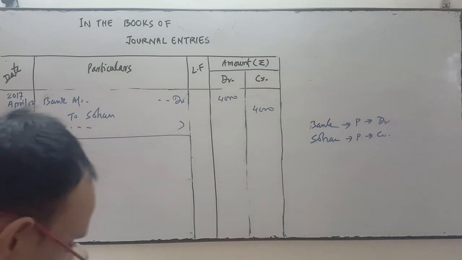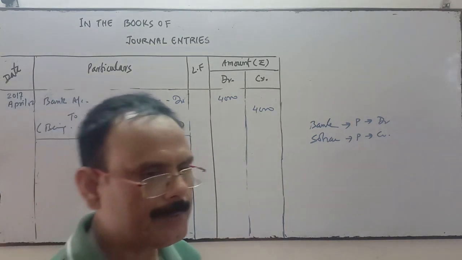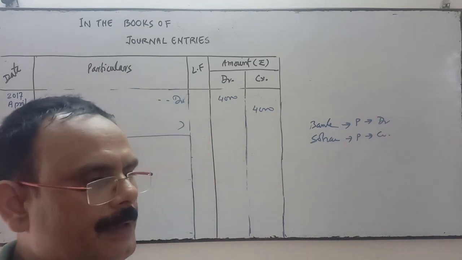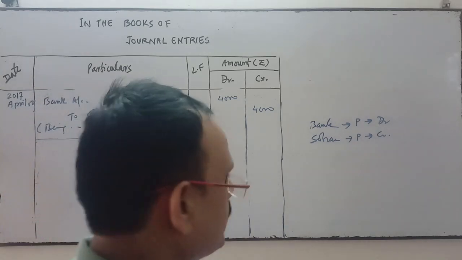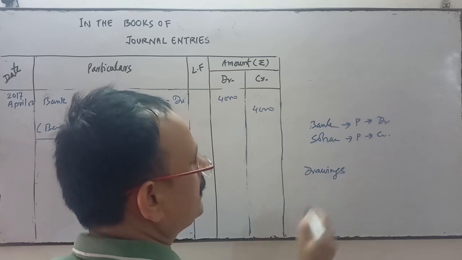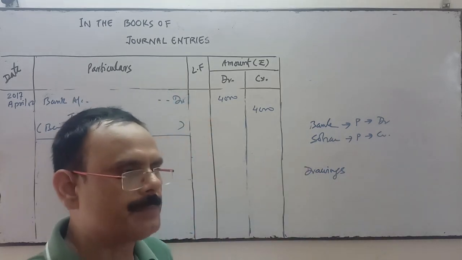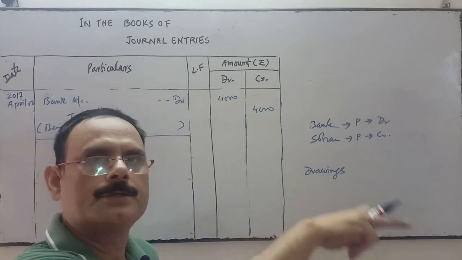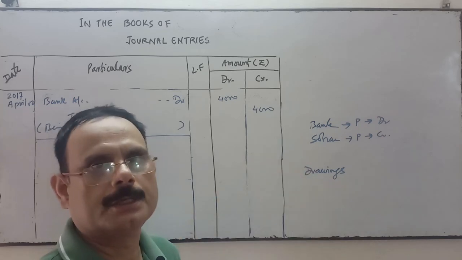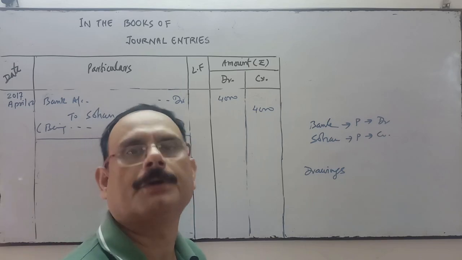Now see the next transaction. Paid income tax by check. Income tax is the personal expense of the proprietor, and when the firm pays the income tax, it's a drawing. It means the proprietor has withdrawn the money from the business for his personal use. So income tax is the liability of the proprietor. It is not the liability of the firm.